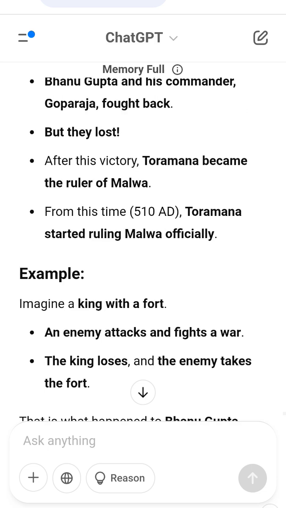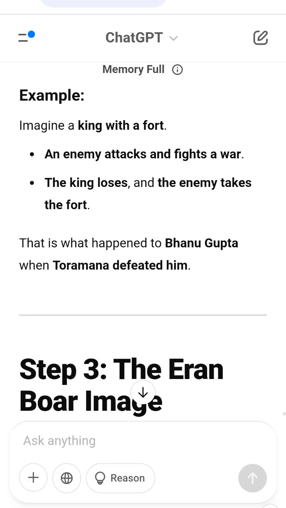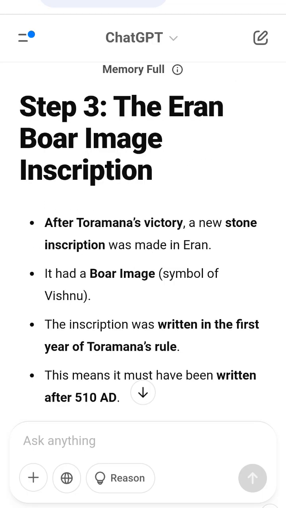Example, imagine a bully defeats one student. Then he moves to fight another student. That student runs away. The bully puts his own friend in charge. But while leaving, the bully falls sick and dies. This is exactly what happened with Toramana.